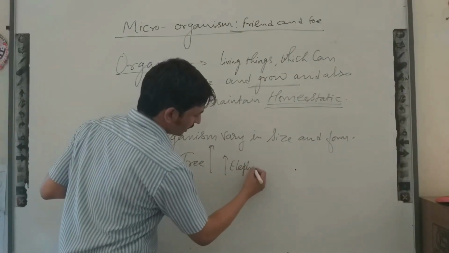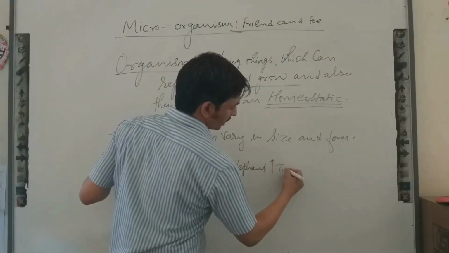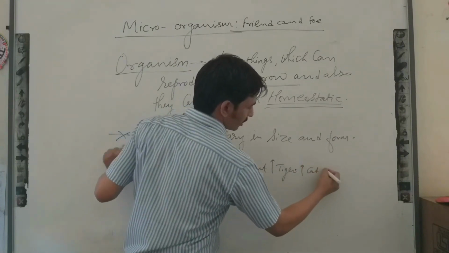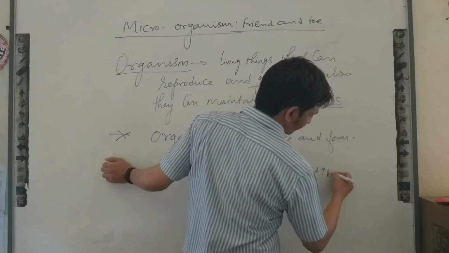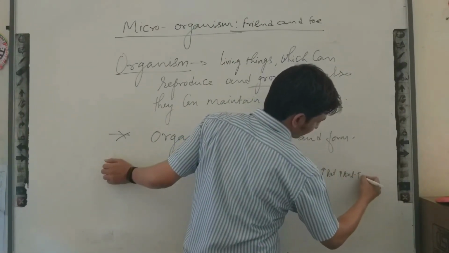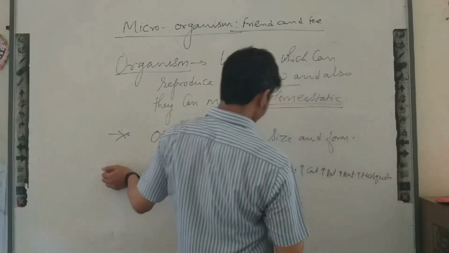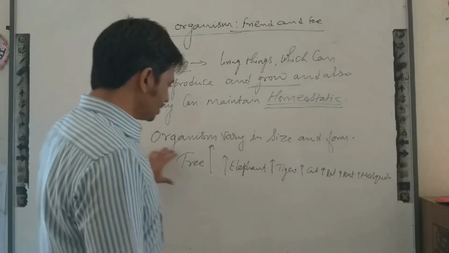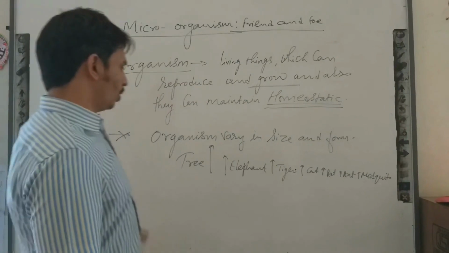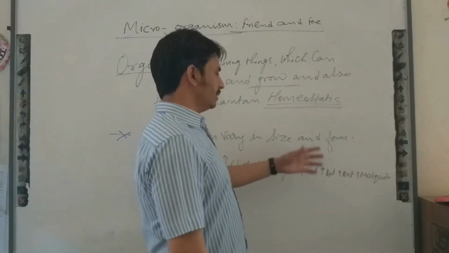Elephants are smaller than these. If you are focusing on others like the tiger and lion, these are smaller than this. Then if you focus on cat, then rat, then ant, then you can consider mosquito. So these are the organisms, you can see the variety inside. Trees are too large. Elephant, tiger, cat, rat, ant, and mosquito. Okay, so these organisms can be seen by human eyes.